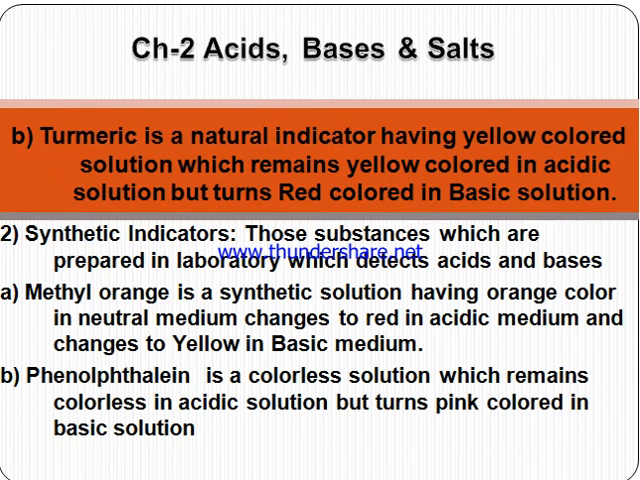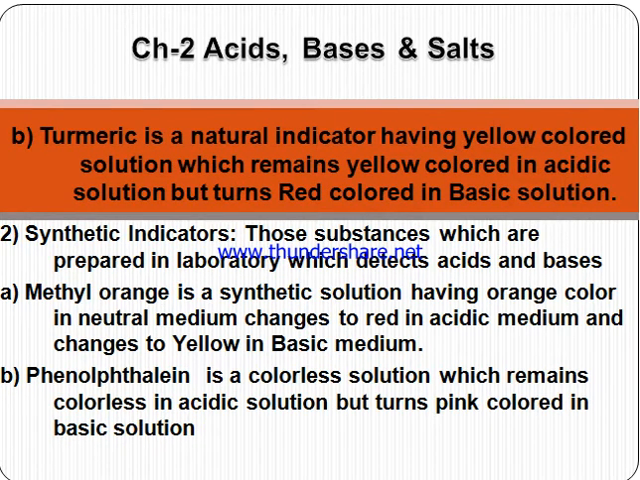Next we are coming to turmeric. Natural indicator turmeric, that is the haldi, having yellow color, remains yellow in acidic solution but red colored in basic solution. Next is the synthetic indicators, which are prepared in the laboratory. Examples: methyl orange and phenolphthalein.